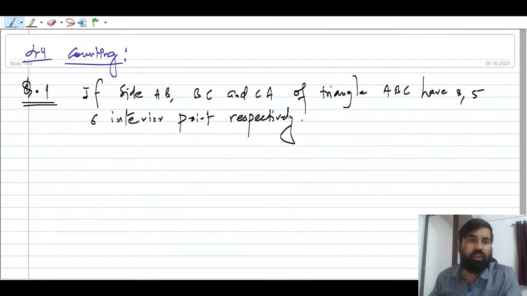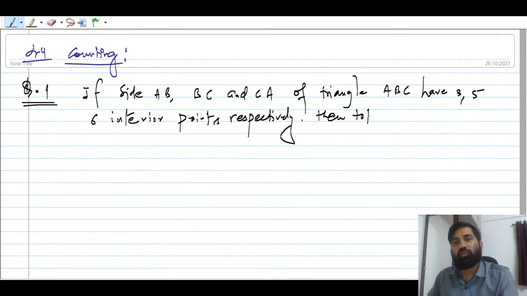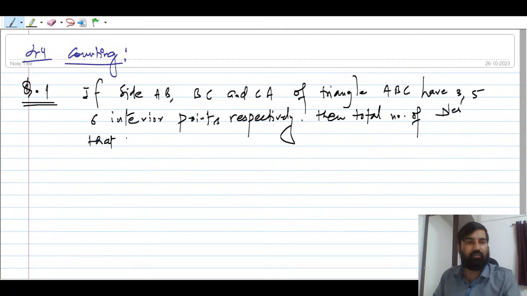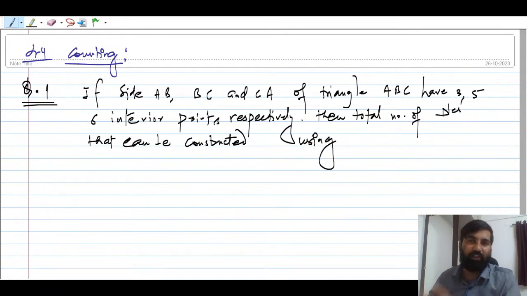If the sides AB, BC and CA of triangle ABC have 3, 5, 6 interior points, respectively, then the total number of triangles that can be constructed using these points as vertices is equal to, right? Since you are going to get into IITs, you have to learn these questions.